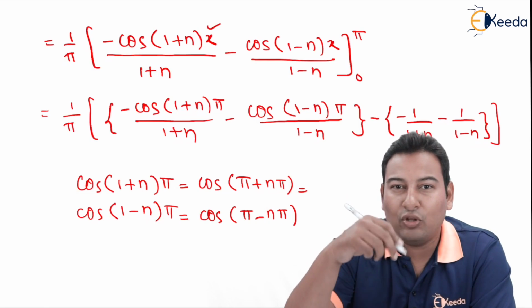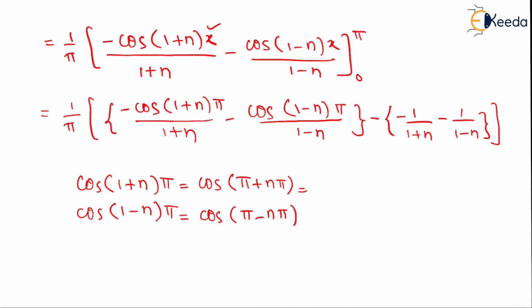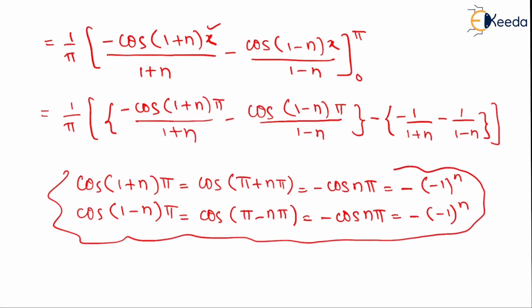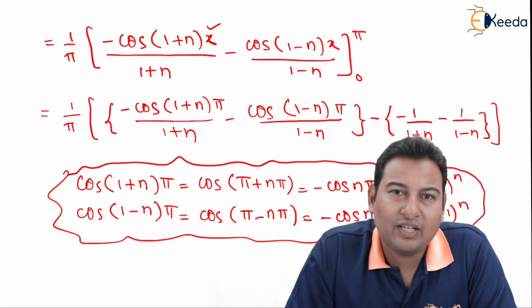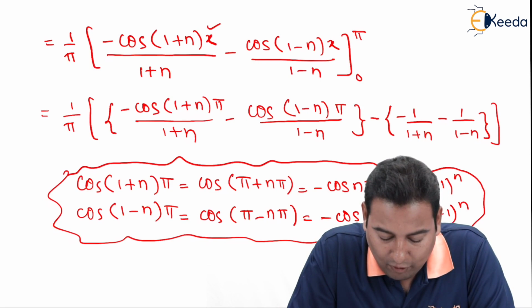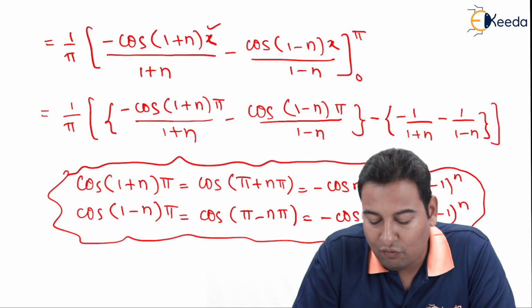Add sugar to coffee in both the quadrants, second or third. 0, pi by 2, pi. Pi plus means this quadrant, pi minus means this quadrant, second and third. In both the quadrants, cos is negative. This is minus cos of n pi. Cos n pi is minus 1 raised to n. This is by the add sugar to coffee formula that we have learned in school days. If you don't know this technique, you can directly remember cos (1 plus n)pi or cos (1 minus n)pi is minus of minus 1 raised to n.